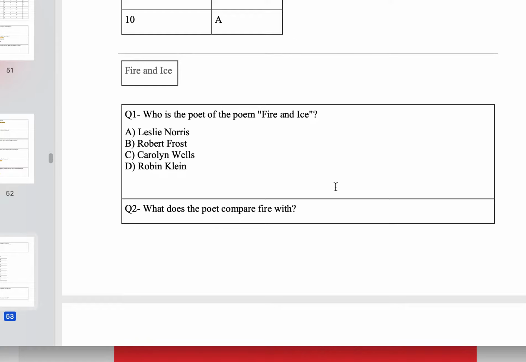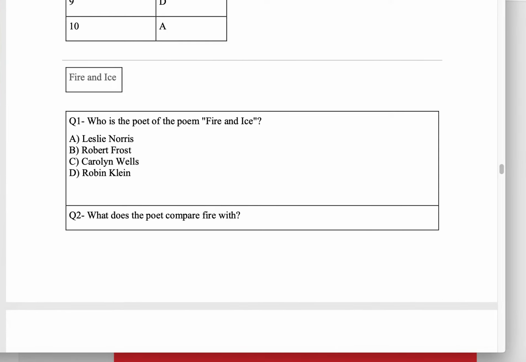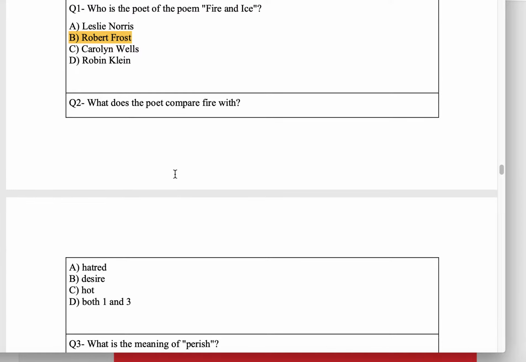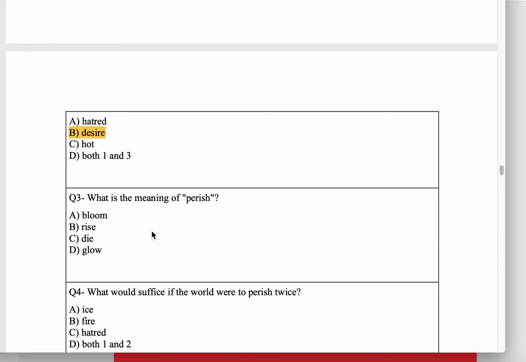First question, the most important thing to learn is the poet's name. Who is the poet of the poem Fire and Ice? Again, as I repeat, Robert Frost. What does the poet compare fire with? Yes, desire.